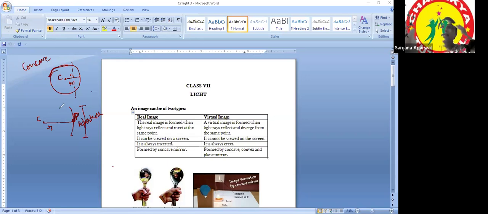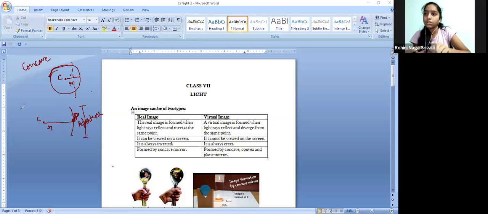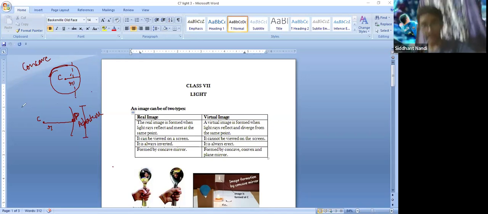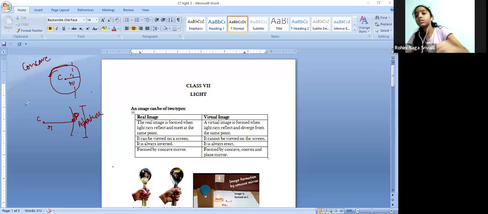Now, it is a special property of the concave mirror that if I throw a beam of light from infinite distance, can you tell me any source at a distance which has its own light? Ma'am, a torch. Ma'am, I don't know an example which has its own light.